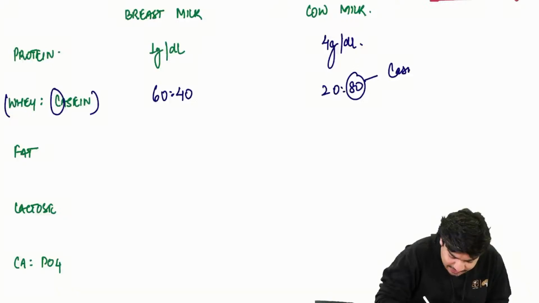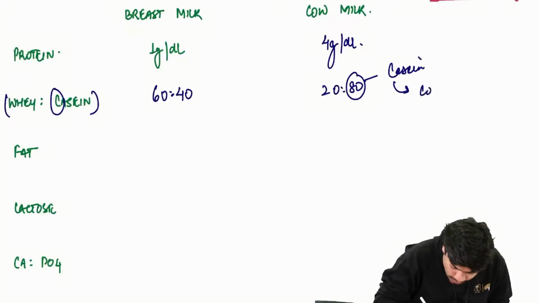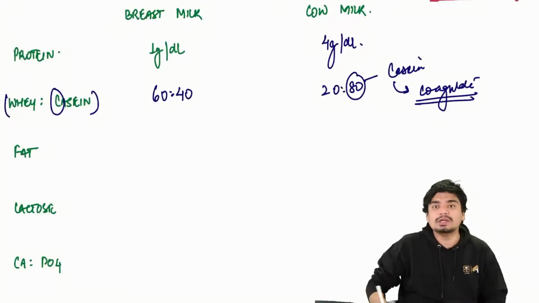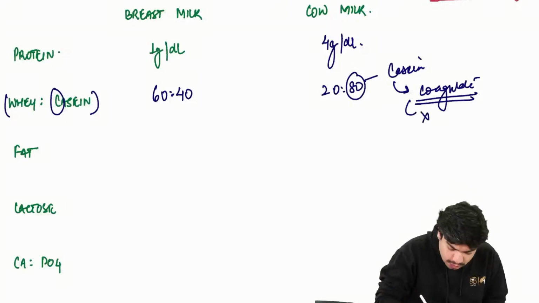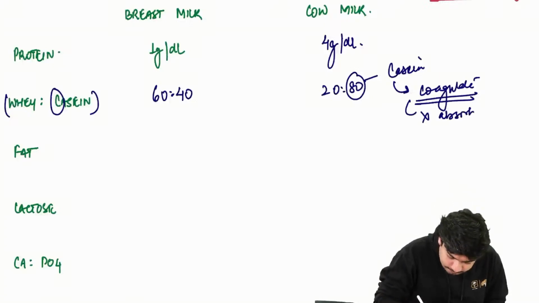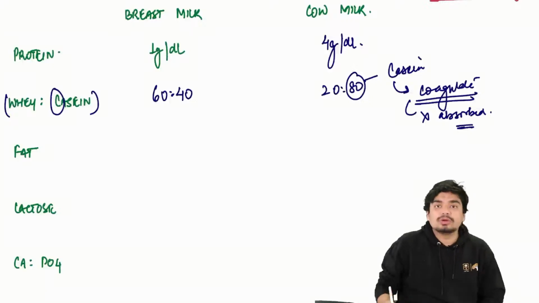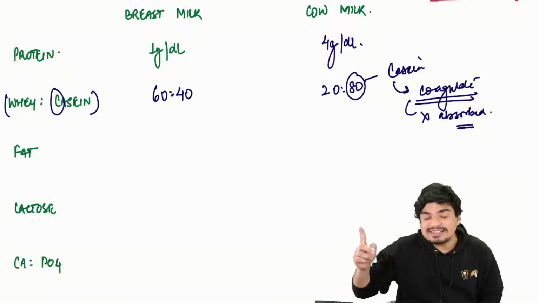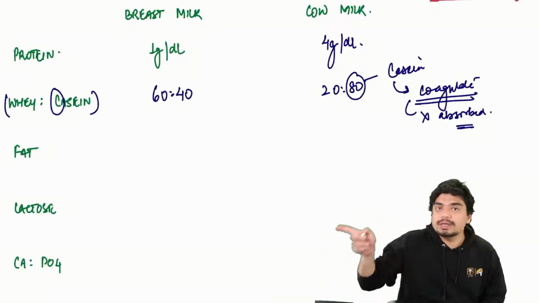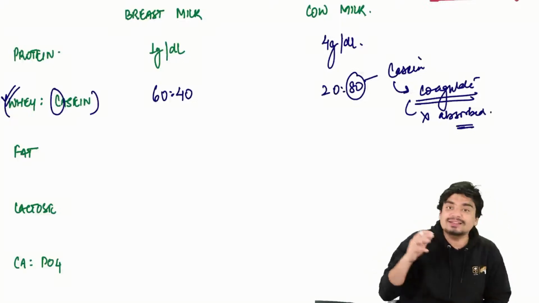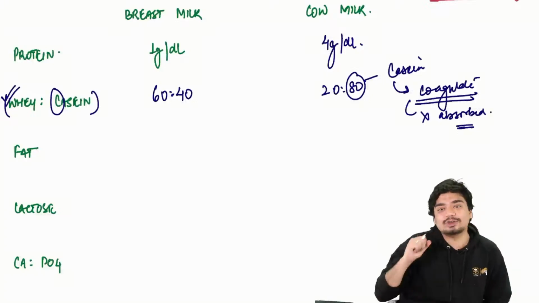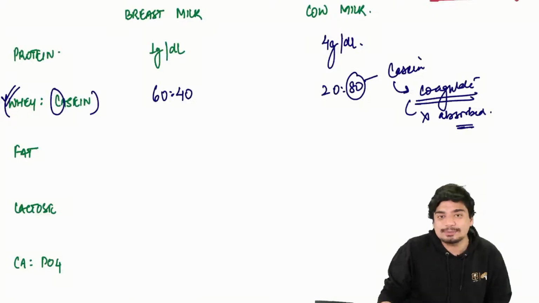And casein is known to coagulate. So this casein will coagulate, it won't be absorbed. So in cow's milk, you have more casein which coagulates and is not absorbed. In normal human breast milk, you have more whey, and this whey is more easily absorbable.